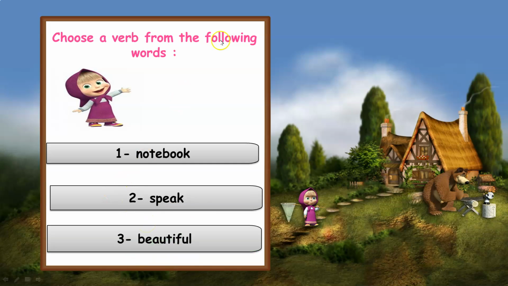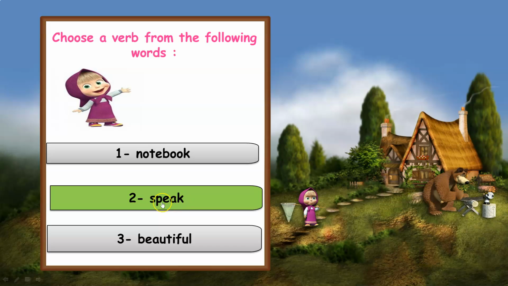Now, choose a verb from the following words. Notebook, speak, beautiful. What is the verb here? The verb is number two. So the verb is speak. Notebook is a noun. Speak is a verb. Beautiful, I will explain it next time, girls. I classify the word beautiful as an adjective. I will explain it next time. So, what is the verb here? The verb is speak.